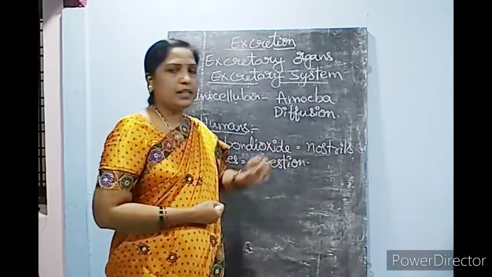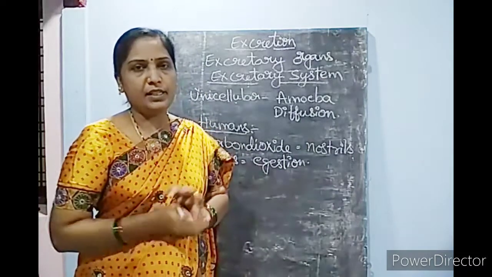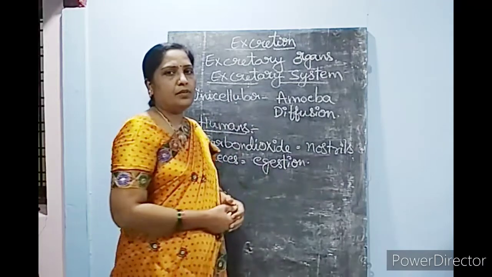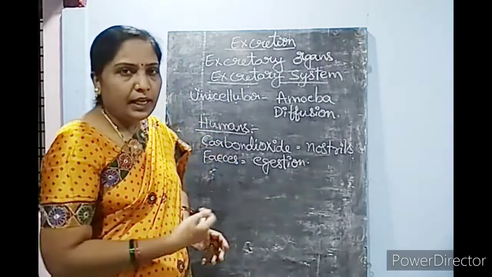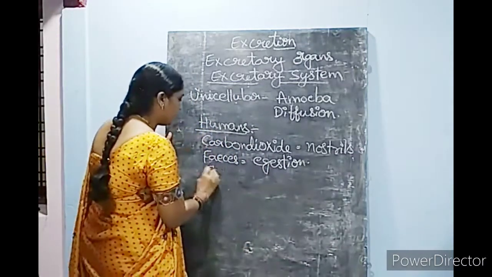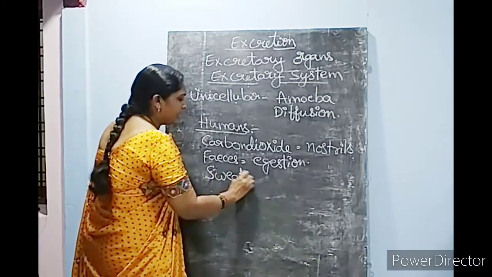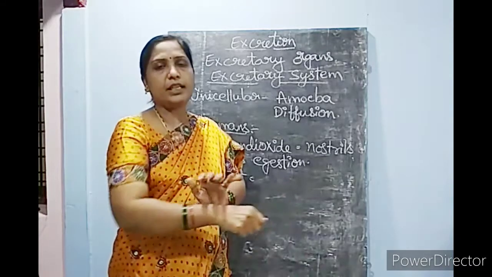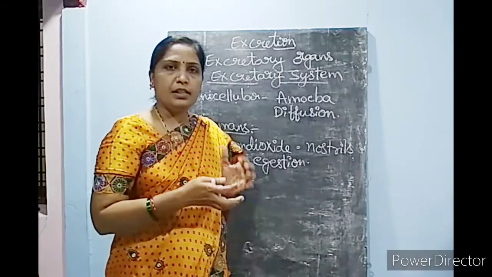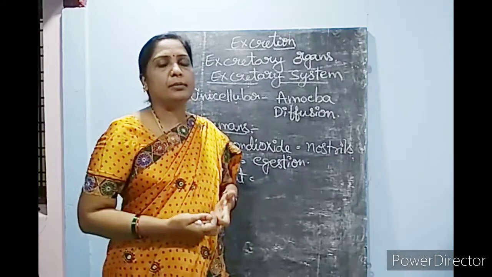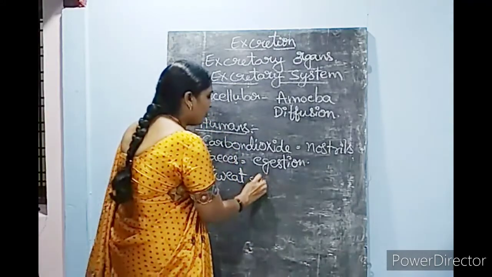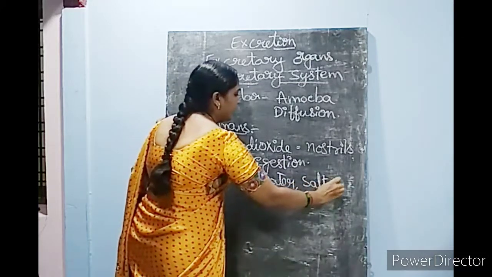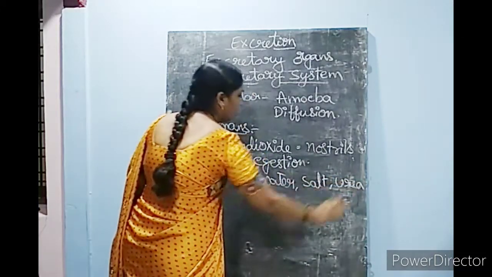And about carbon dioxide, you learnt how the exchange of gases takes place in the alveoli. So these are the different excretory products, and along with this, sweat. You also get sweat or perspiration on your skin. We excrete by sweat some water, salts, and a small amount of urea.